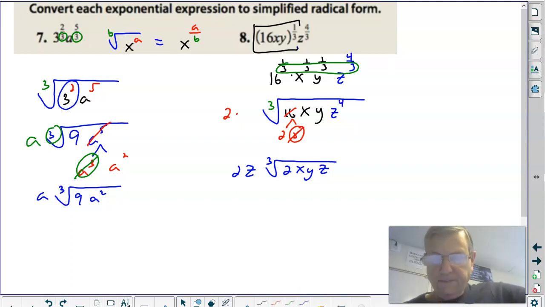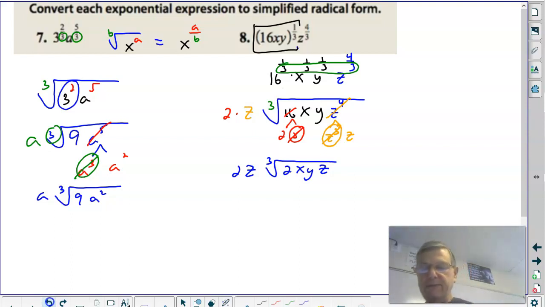And then right here, I would be saying this is a z cubed times a z. And then I would say, what's the cube root of z cubed? Again, notice how the exponents match in the index, and that's a z. And I got a z out, and notice I end up in the exact same place, 2z times the cube root of 2x, y, z. Now look, it's important you understand how to do these things, how to convert, because it leads to your understanding of what's going on with radicals.